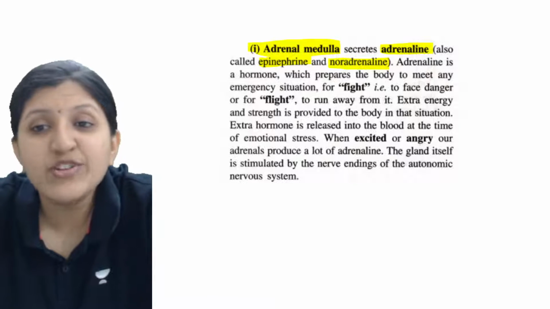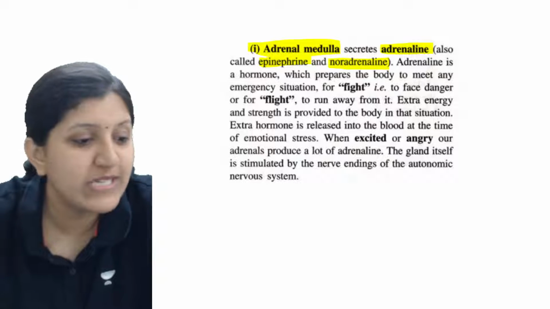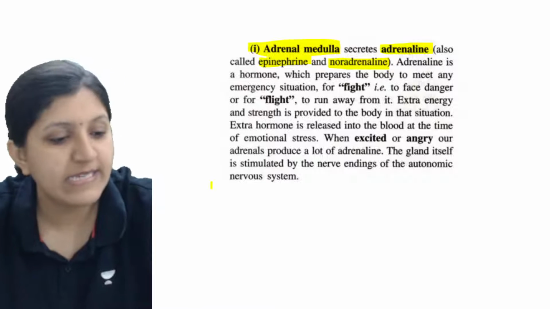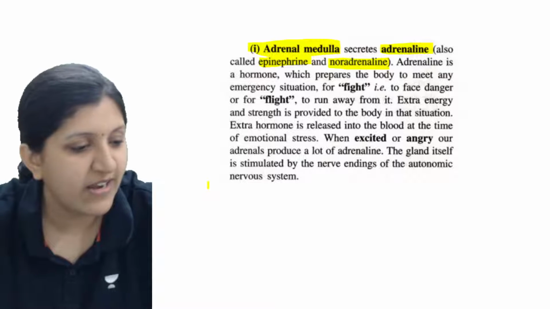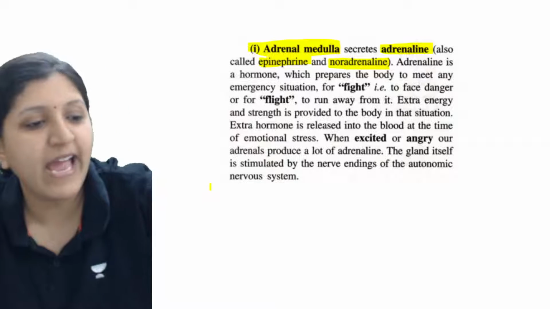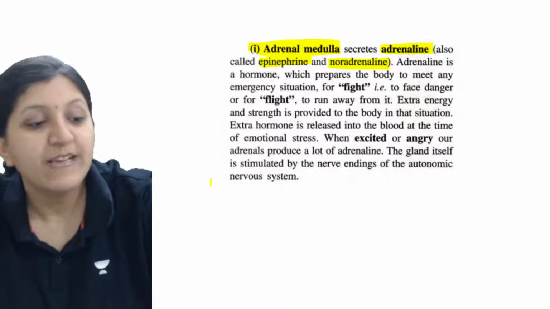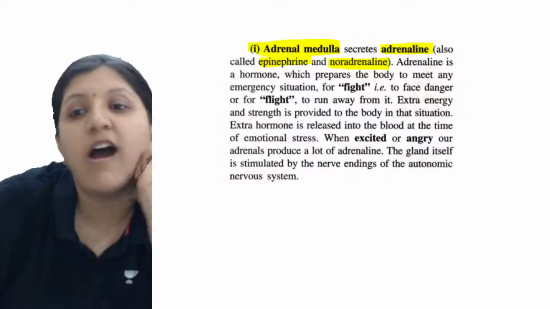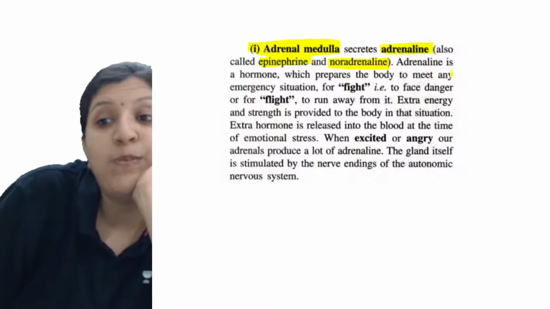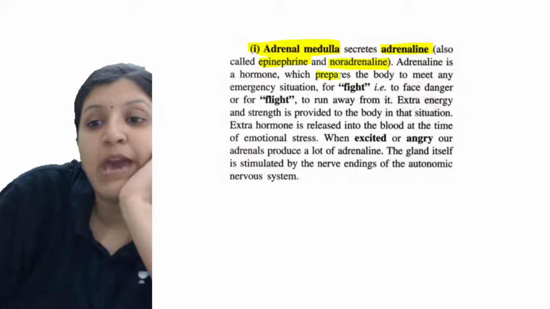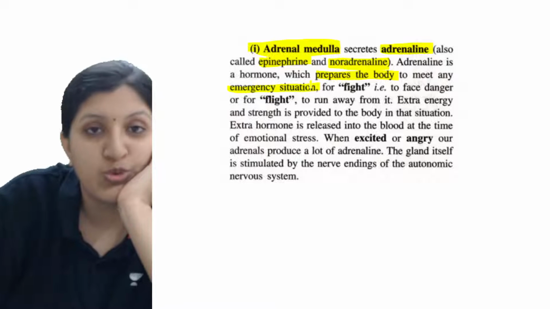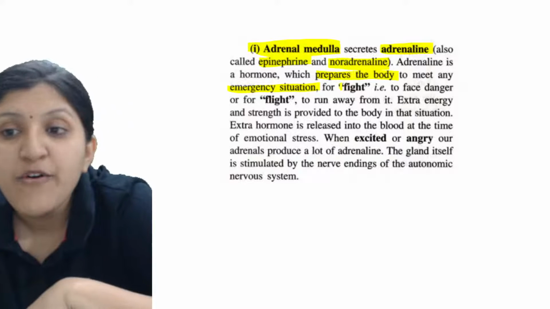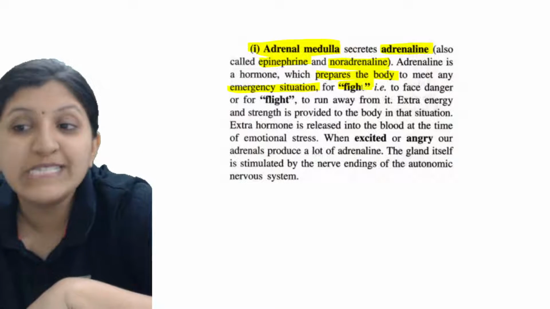Okay, so adrenaline is a hormone. It is secreted by the adrenal gland. Adrenaline is basically a hormone which prepares the body to meet any emergency situation. For example, fight, that is to face the danger.